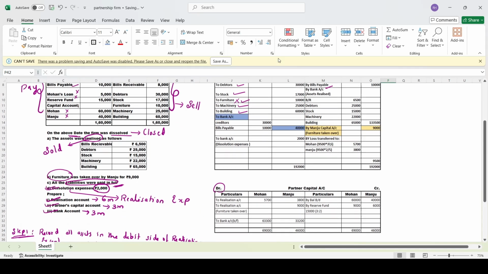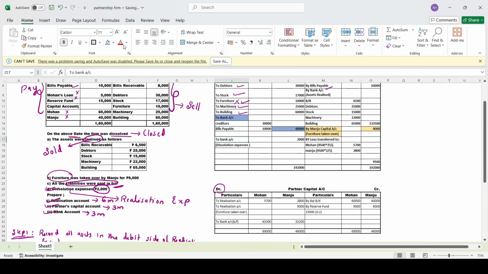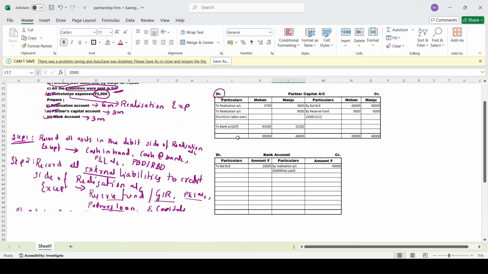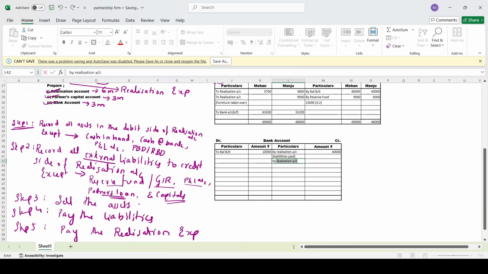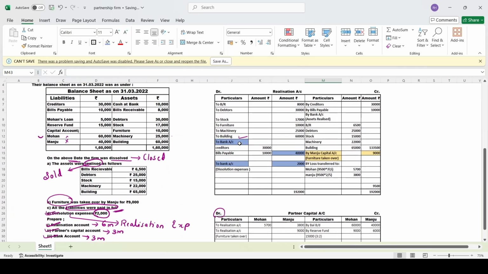Next, you check if any bank account is there. Oh, you can see it over here. Here you have another bank account. Which side is it in? It is in the debit side. Fine. Debit side. Now, it will go to the credit side again by realization account. So, here realization expenses, or they have given it as dissolution, right? Dissolution expenses paid. How much is it? We have seen just now. It is 2,000. Okay. Next. Completed with these two here.